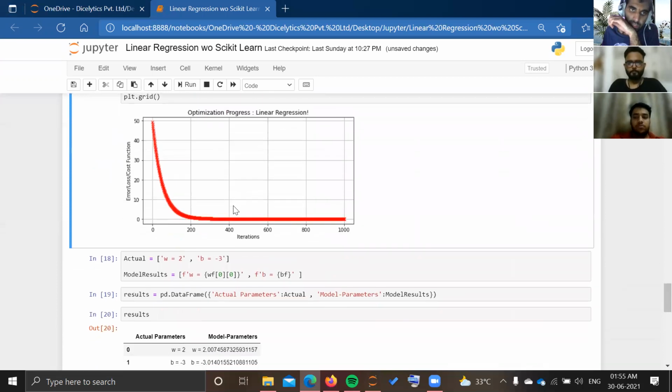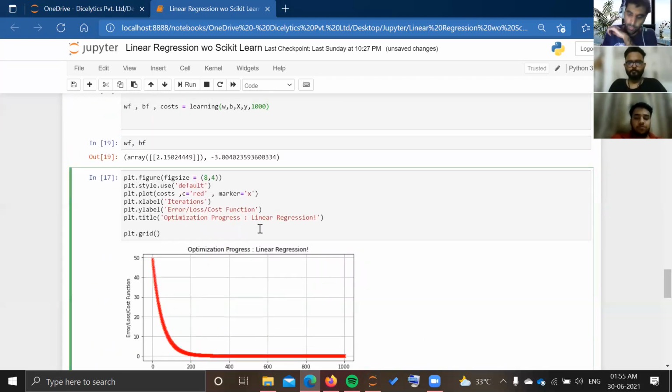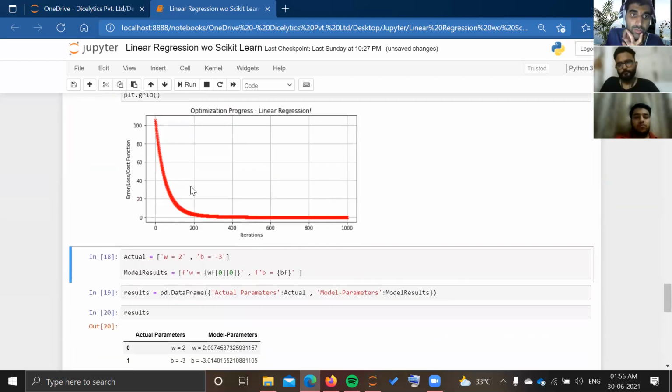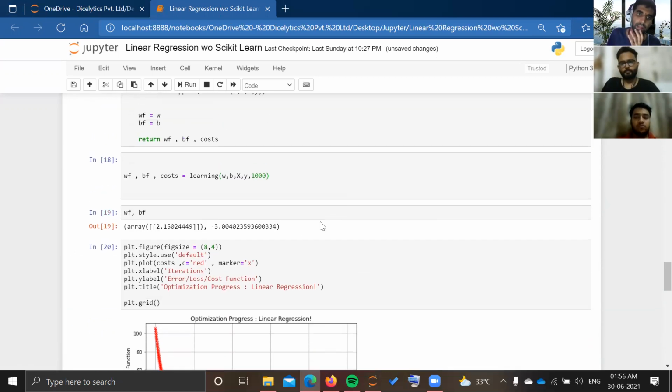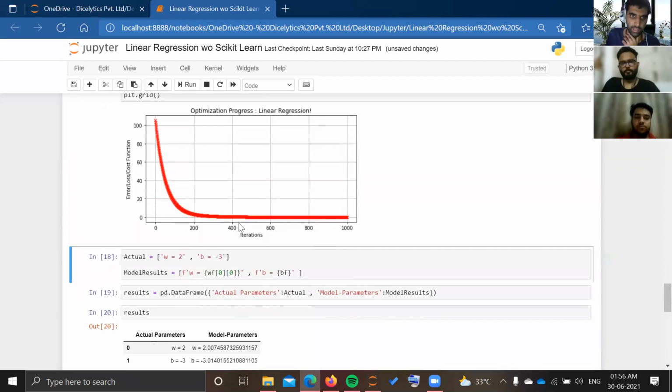Now from this plot, we are going to visualize how my loss function is decreasing with the increasing number of iterations. You can see that as the number of iterations increases, my loss function, also known as error or cost function, is decreasing. After a point of 400 iterations, it is nearby zero only. So my loss function has reached the global minimum point, and at that point the values of wf and bf given by my trained model are 2.15 and -3.